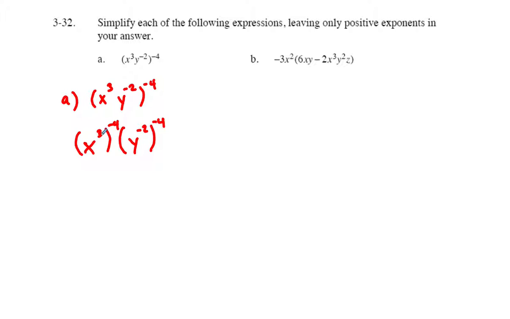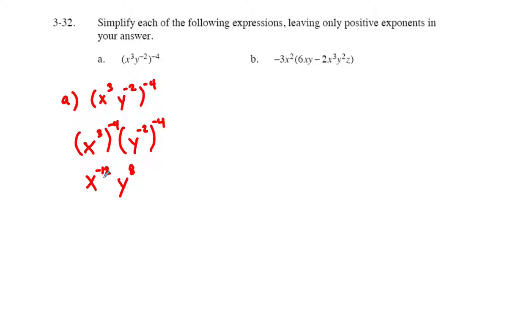So when we take x to the third and we raise it to the negative fourth power, that's the same thing as saying x to the negative 12th power. We multiply 3 times negative 4. For our y, we're going to have y to the negative 2 raised to the negative fourth. Well, negative 2 times negative 4 is going to give us 8. So we have y to the positive 8th power.